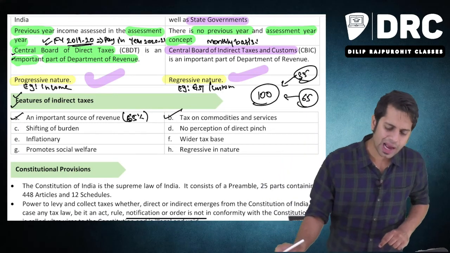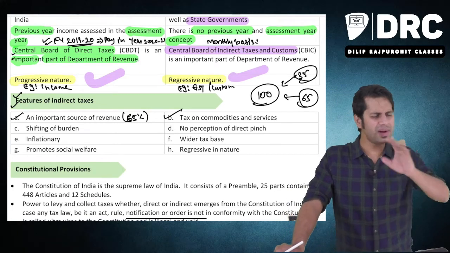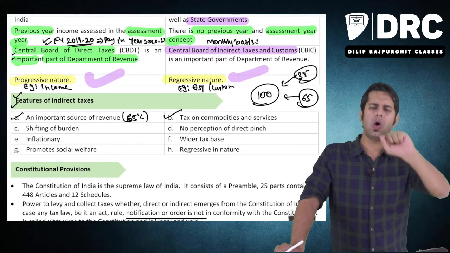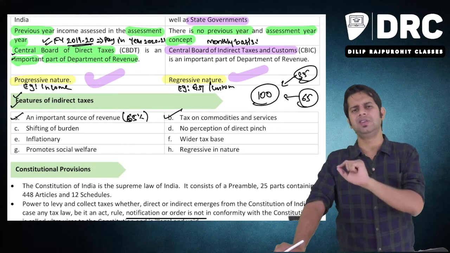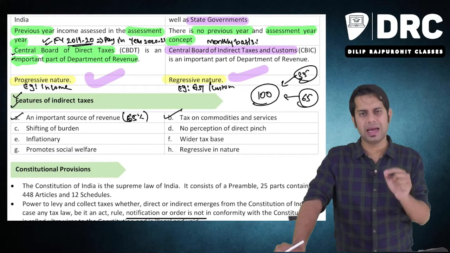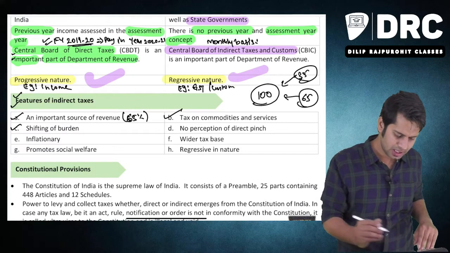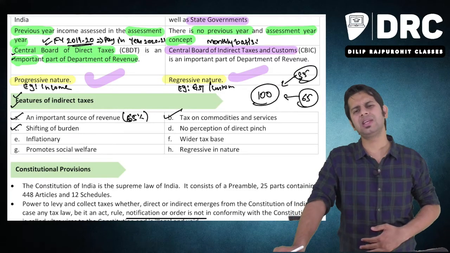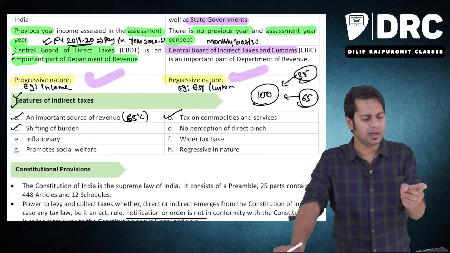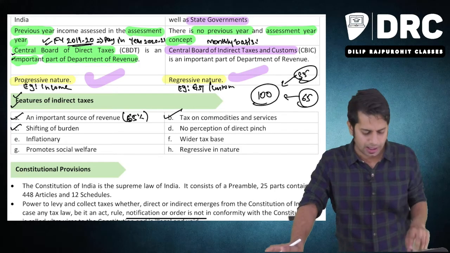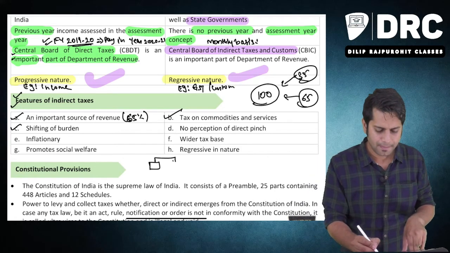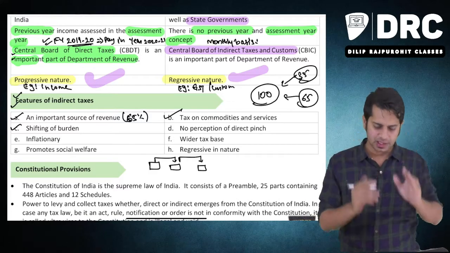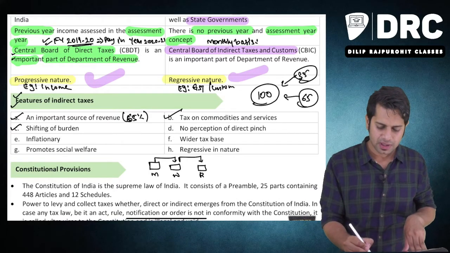Then indirect tax is on commodities and services. Whatever different types of products and services there are in India, on all these goods and services you will have to pay a tax called indirect tax, that is GST. So indirect tax is a tax on commodities and services. Similarly, in case of indirect taxes, the burden of indirect taxes is shifted from one person to another person. Assuming there are three persons involved, one person is the manufacturer, another is the wholesaler, and the third is the retailer.